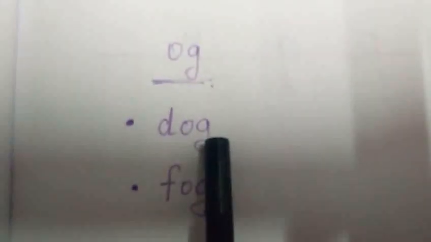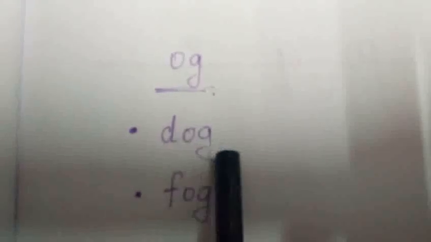So, this is the ig word family. What is that? This is the ig word family. Let us see some more examples. See that? This word also has the middle and end sound same, right? Yes. They have the same word family, they have come together. This is the same word family.